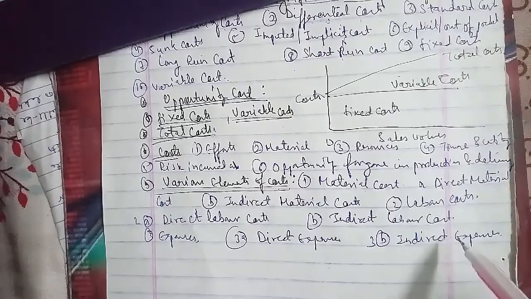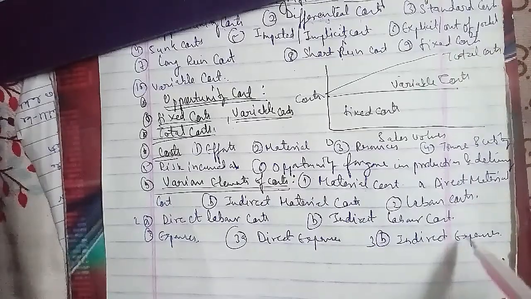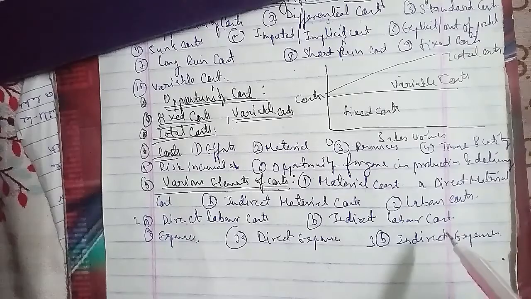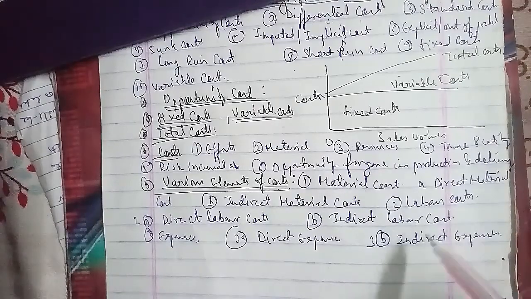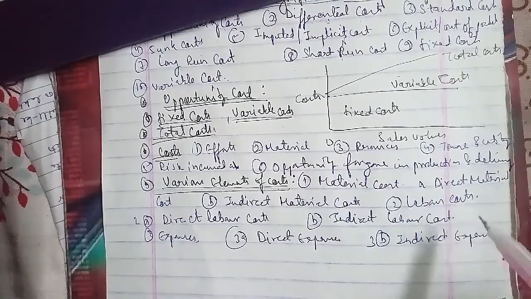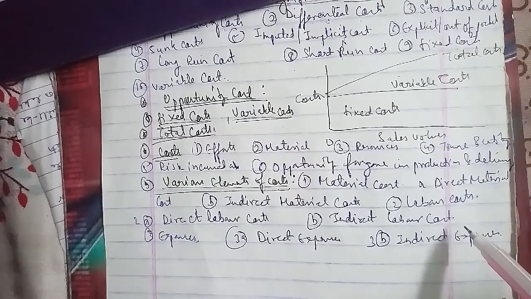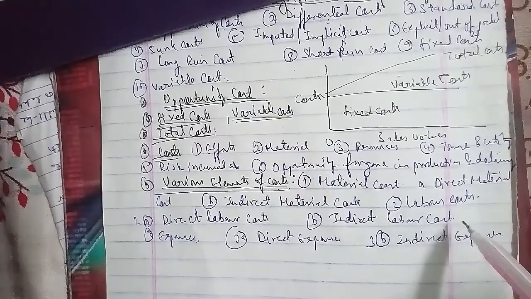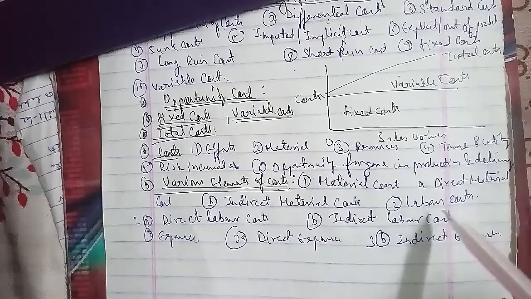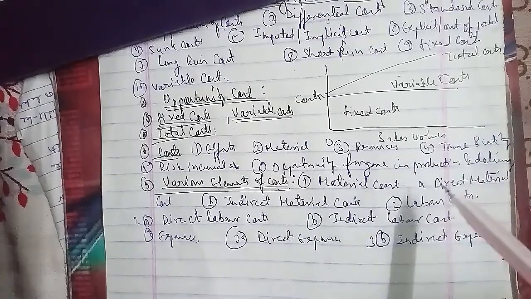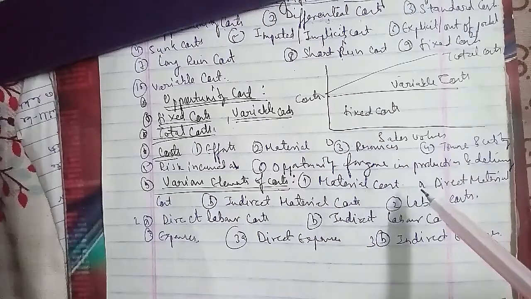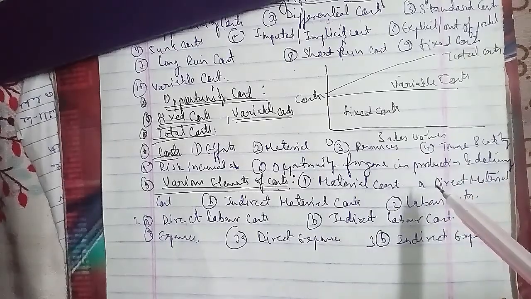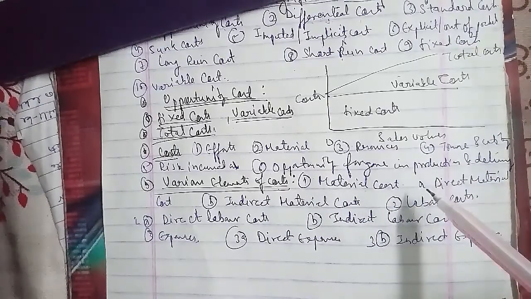The other question that has arisen here is to explain in brief the elements of cost that we had discussed. These were the elements that we are talking about: your material cost here, the second is your labor cost, and the third we have is the expenses. These come under it, and that has also been asked for 2 marks, so you can just name it out. Let's go ahead with the other question that has arisen, which is to define and explain overheads.